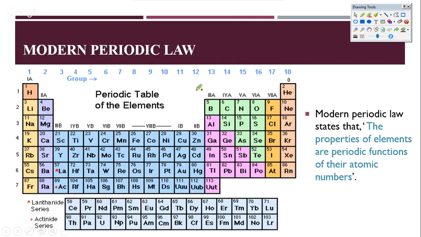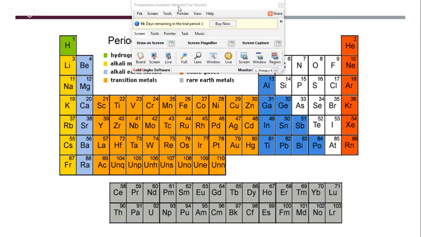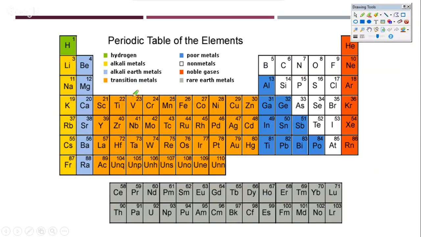Now, let me show you some more properties of the periodic table. I've brought in different coloration here. You'll find that hydrogen is kept separately, written in a very different color than all the other elements. All the light yellow ones you can see here are alkali metals. All the blue ones are alkaline earth metals. Alkali metals are so called because they produce hydroxides when dissolved in water, and alkaline earth metals are also alkalis, but are mostly found in the earth's crust in the form of ores or minerals.